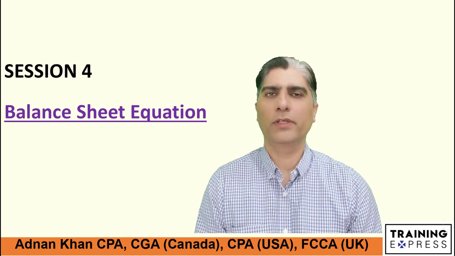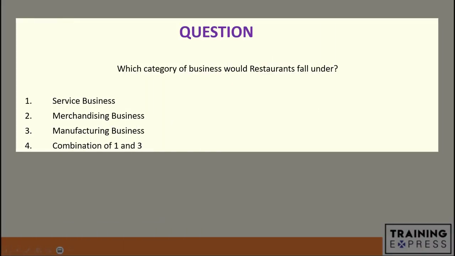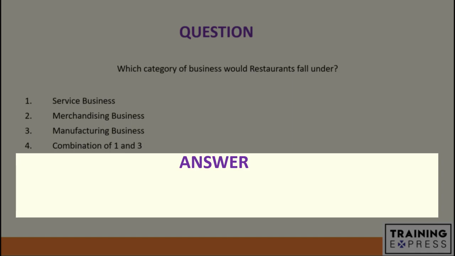But before we talk about session number 4, let's look at the answer to the question in session number 3. The question was, which category of business would restaurants fall under? Service business, merchandising business, manufacturing business, or a combination of 1 and 3? Well, the answer here is a little bit tricky. The reason is that normally restaurants would be considered a service business, which is correct. But try to note that they have certain features which make them a manufacturing business as well.